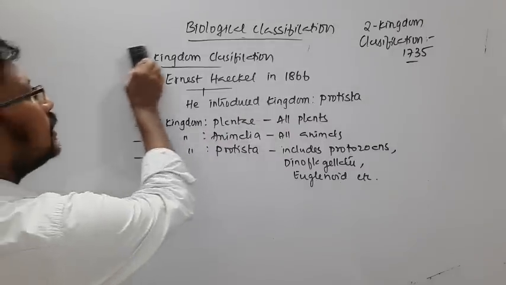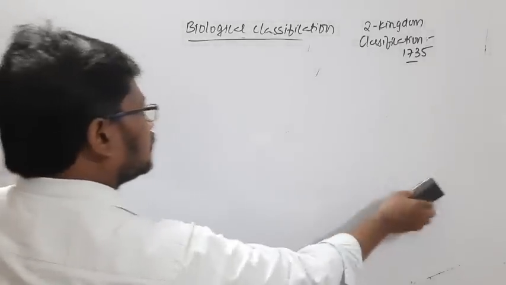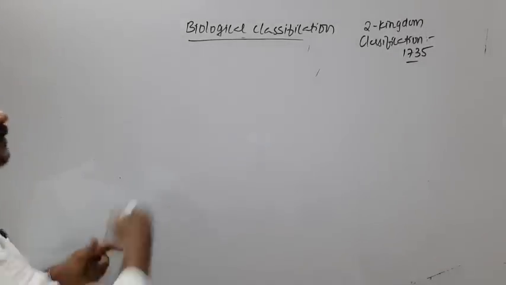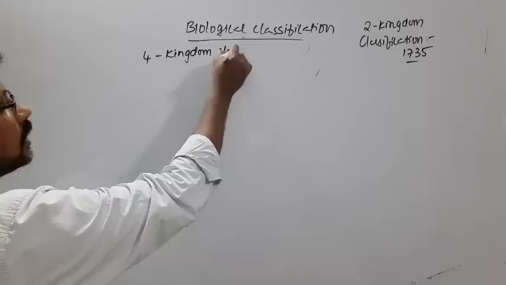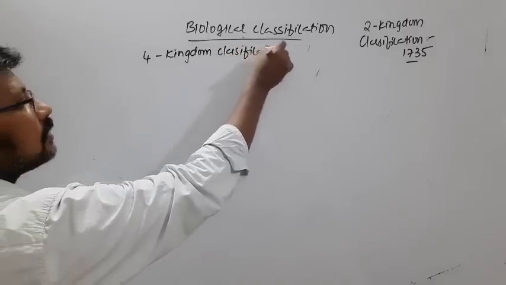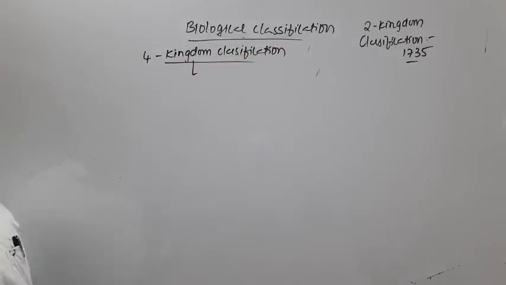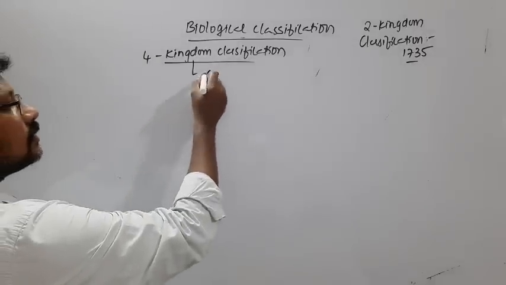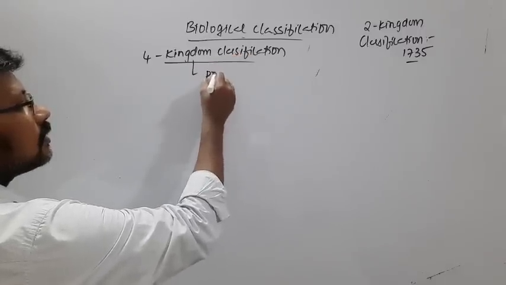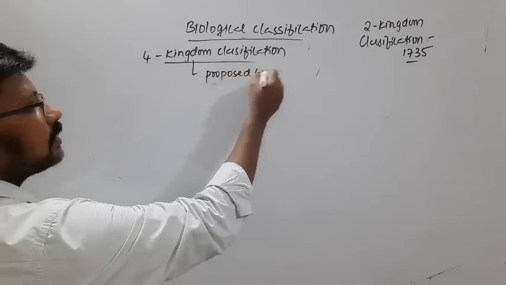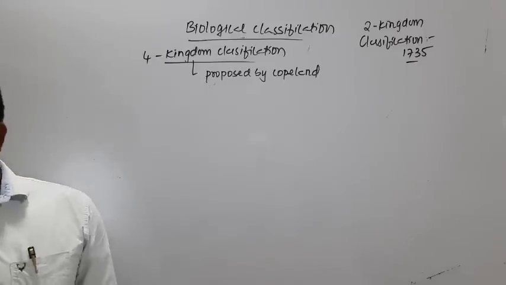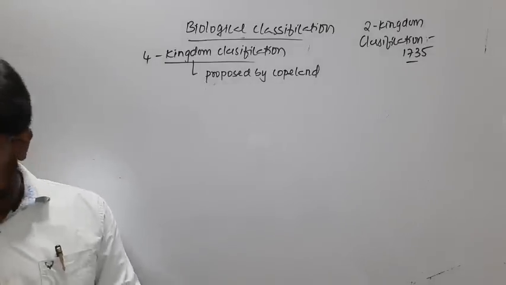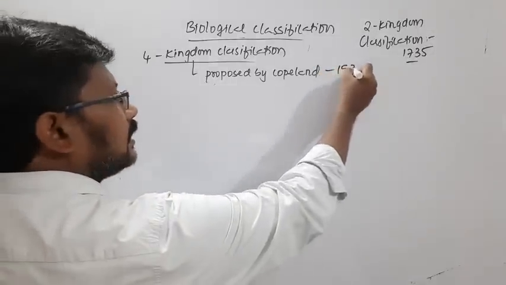Right, so now let's see the four kingdom classification. This four kingdom classification was proposed by Copeland, and he introduced this classification in the year 1938.